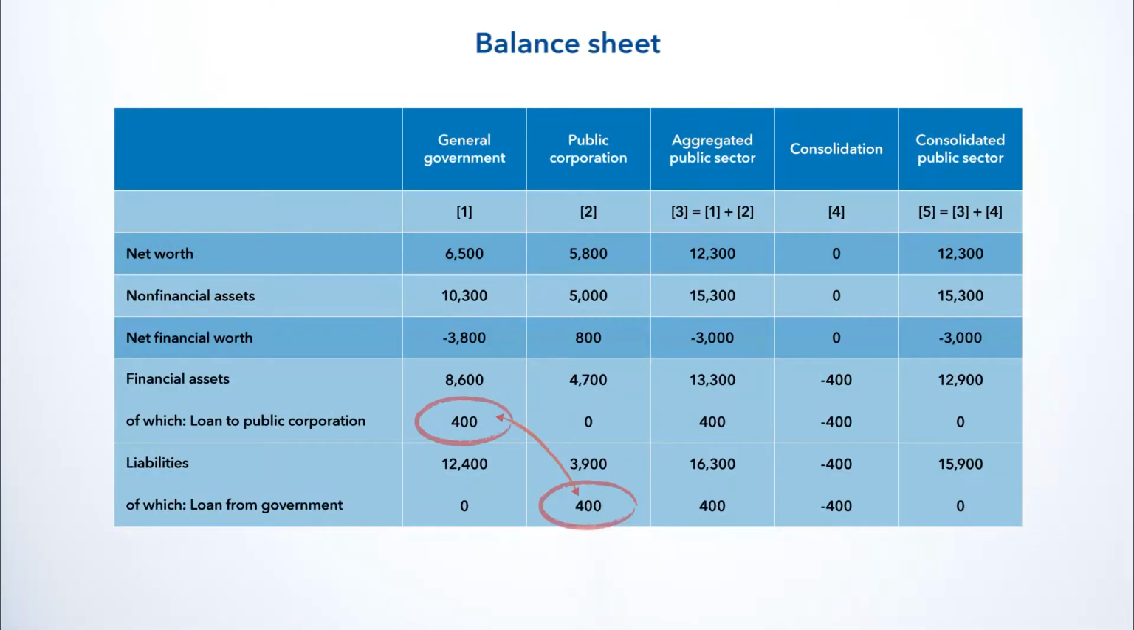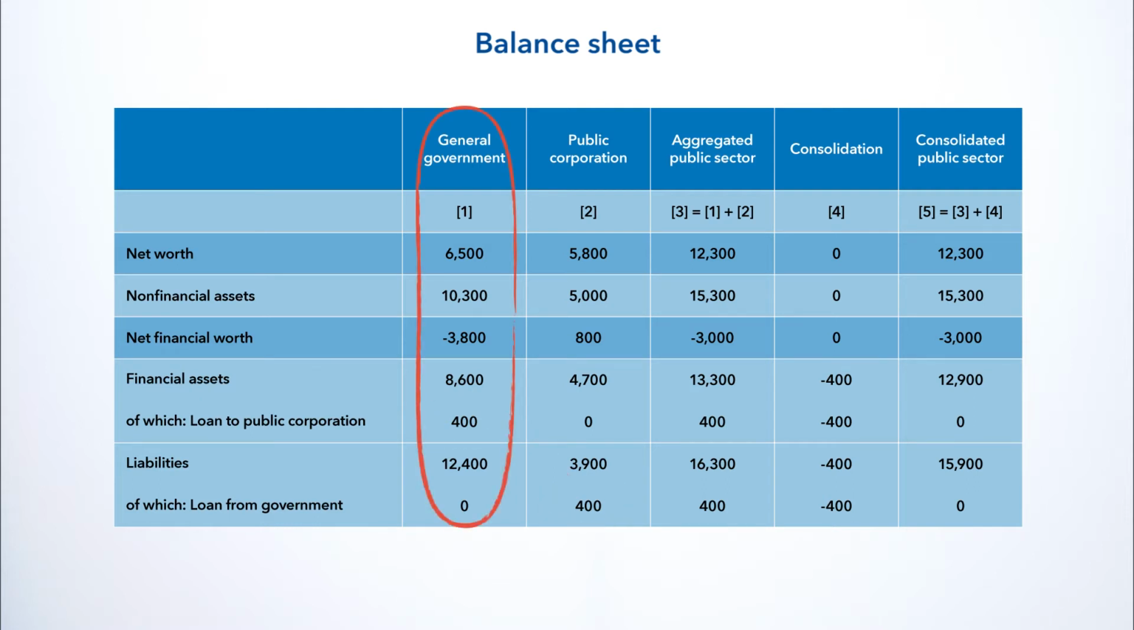Let's now look at the recording of the same example in the balance sheets of general government and the public corporation. Note how it affects the aggregates and balancing items of the stock positions. The public corporation has a debt liability in the form of a loan of 400 to the general government, while the general government has a financial claim in the form of a loan of 400 on the public corporation.